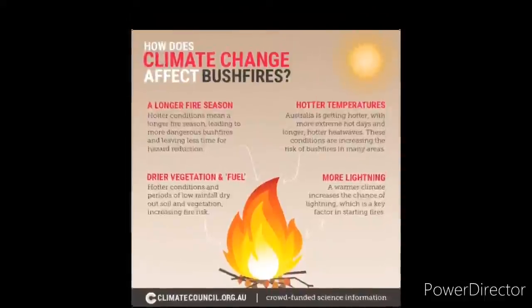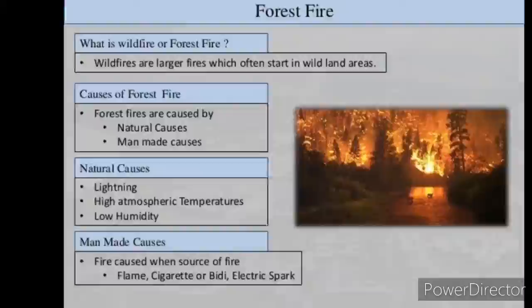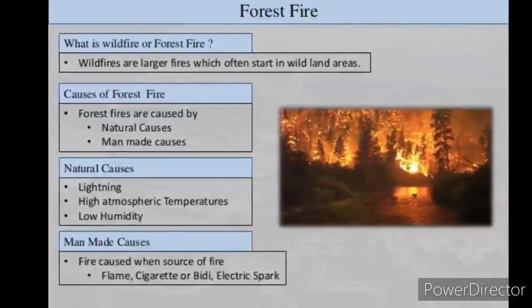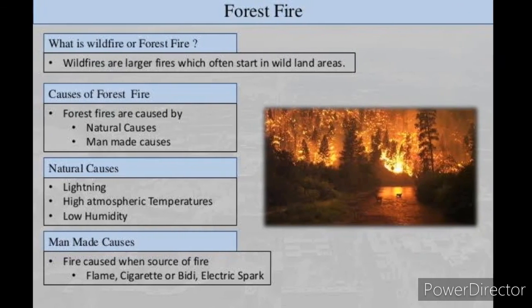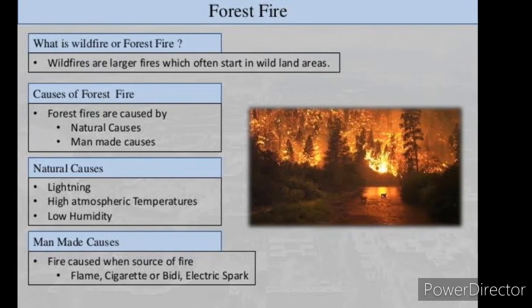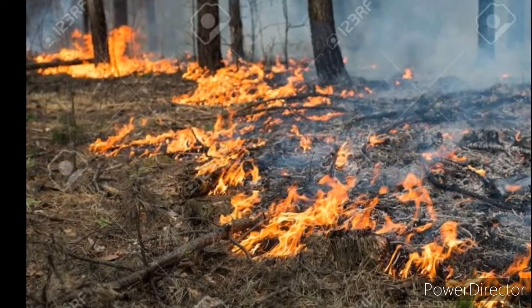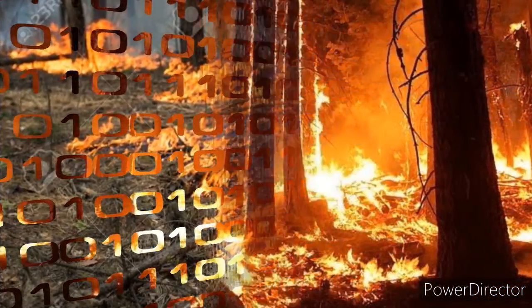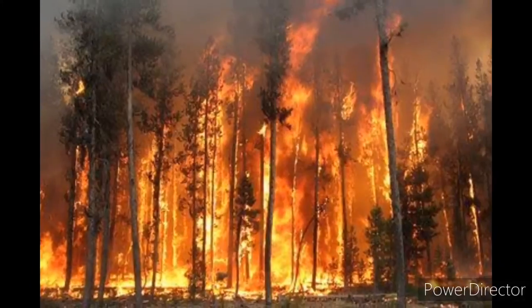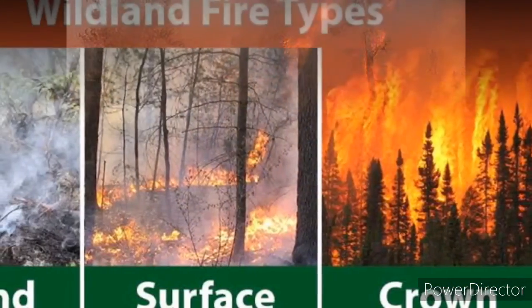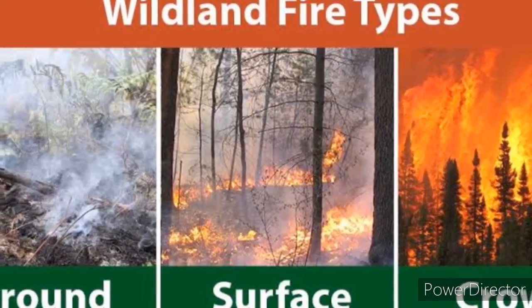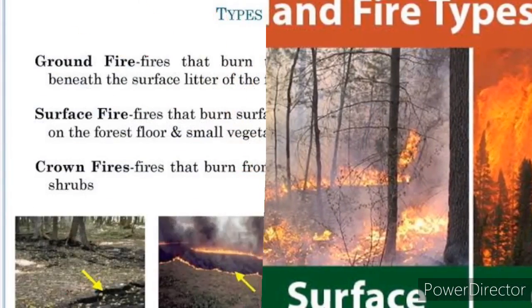Next, fire. Fire is an exothermic factor caused due to the chemical process of combustion, releasing heat and light. It is mostly man-made and sometimes develops naturally due to the friction between tree surfaces. Fire is generally divided into ground fire, surface fire and crown fire.